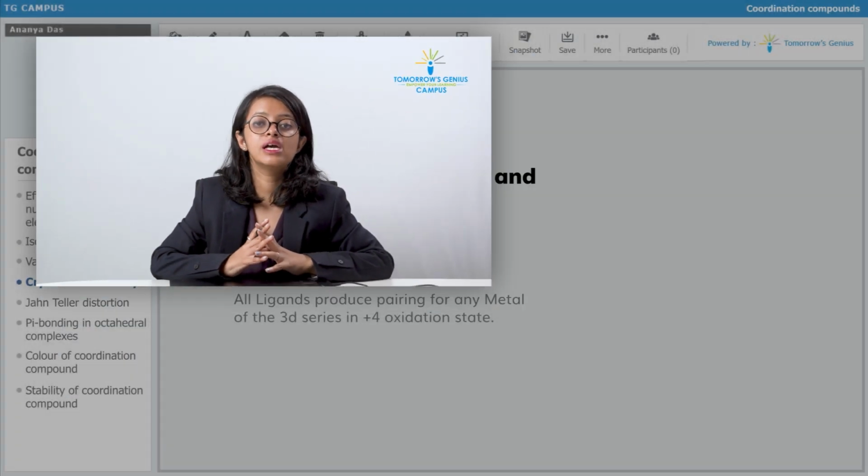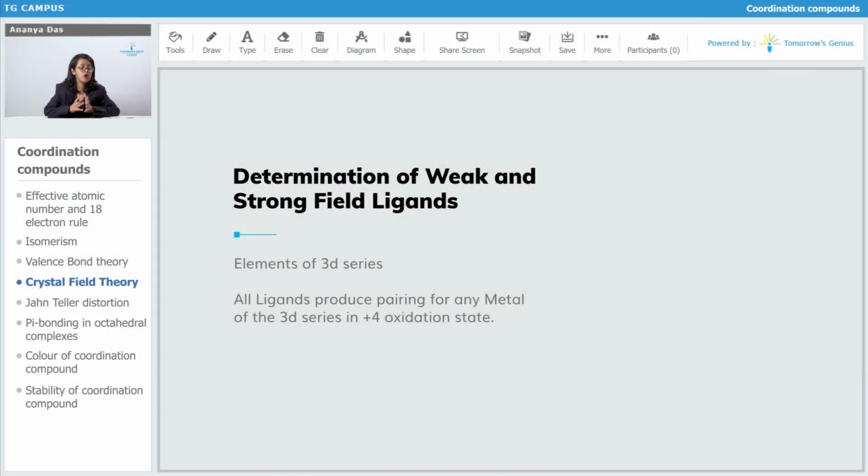It is still going to behave as a strong field ligand. That is, all ligands will produce pairing for any metal of the 3d series in +4 oxidation state. However, +4 oxidation state is not that commonly shown by the 3d series metals, but still if it is shown, then all ligands are going to behave as strong field ligands.